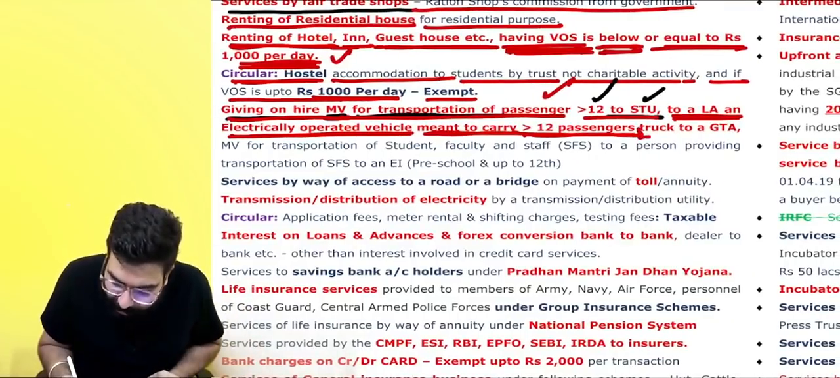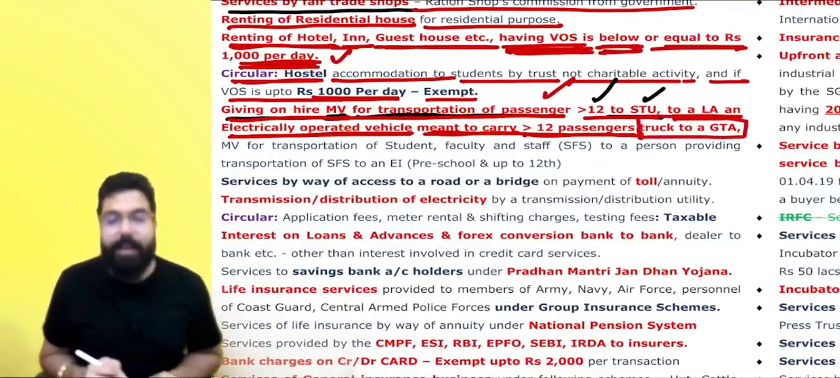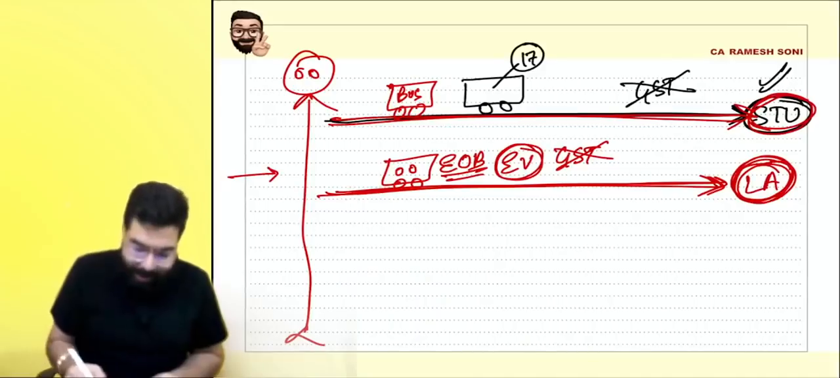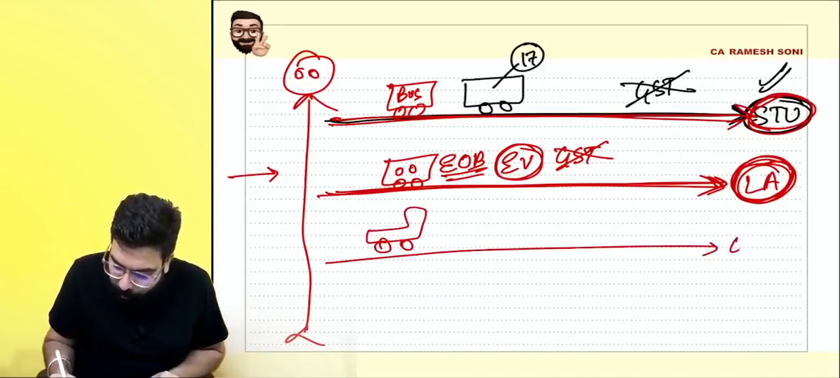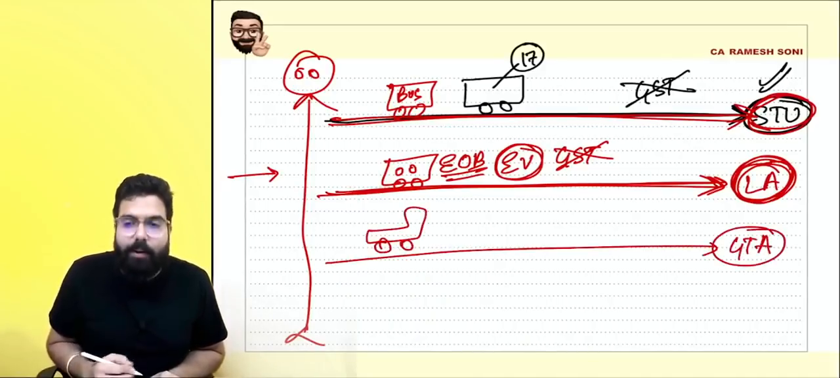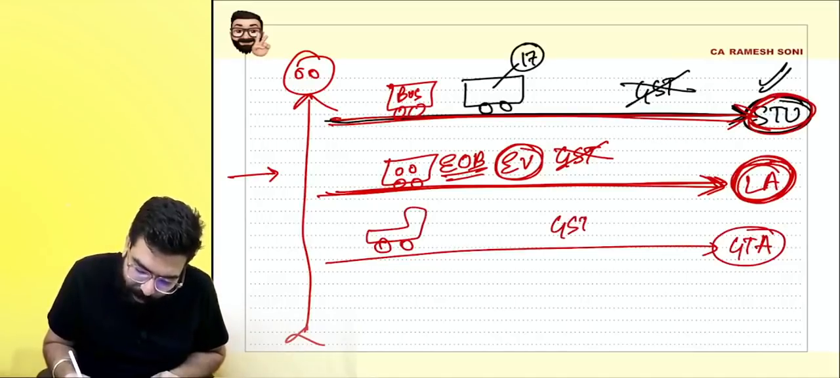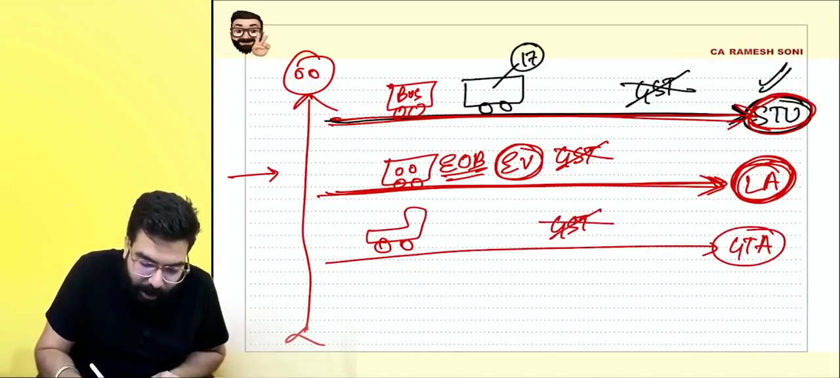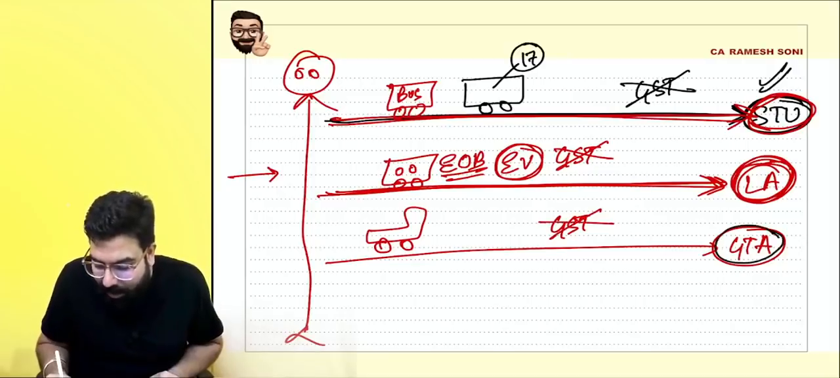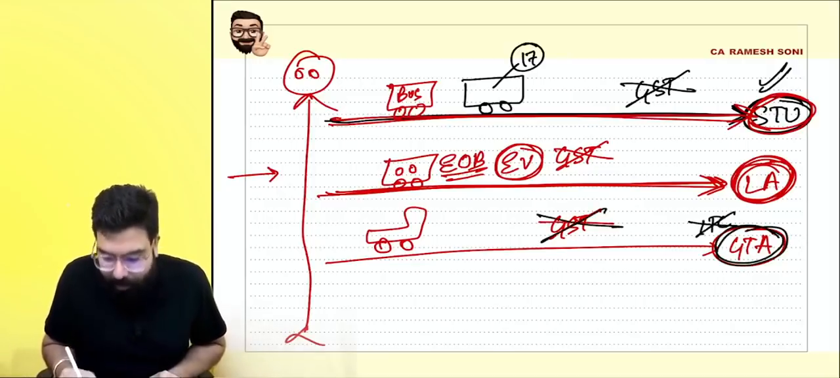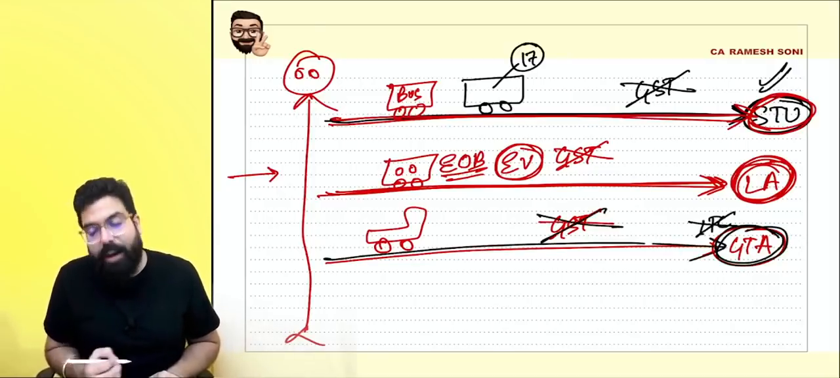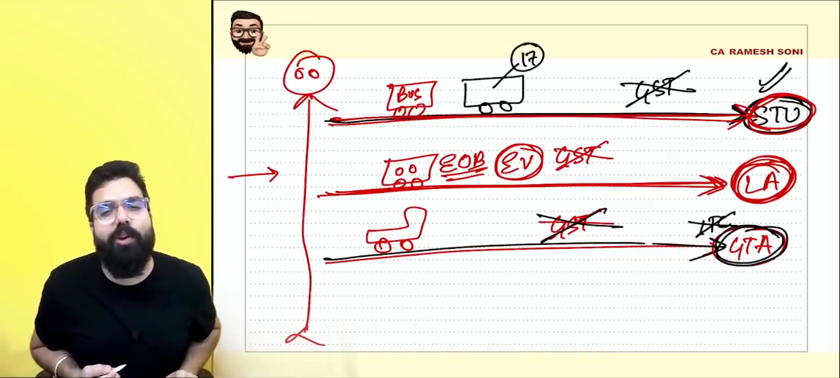I went ahead and gave a truck to a GTA. I have one truck and there's a goods transport agency. If I give a truck to a GTA, there will be no GST. You know why the government told this? Because in the case of GTA, the reverse charge mechanism is generally applicable and GTAs don't get ITC, and hence the government told that whenever any person gives you a truck on hire, he will not charge you any GST.